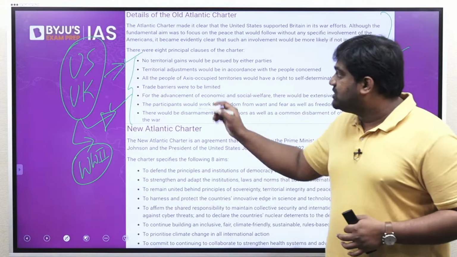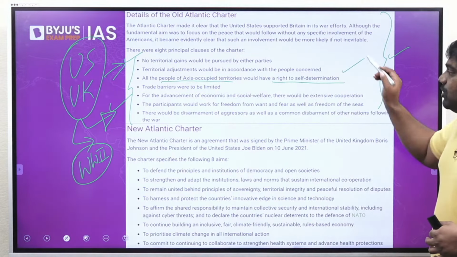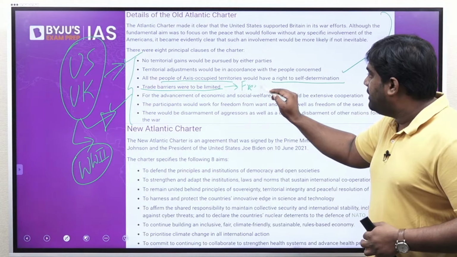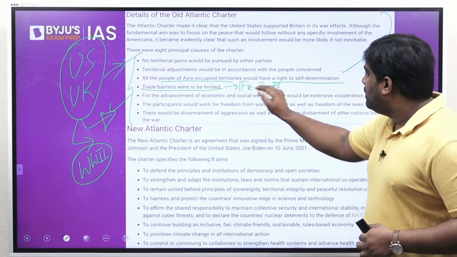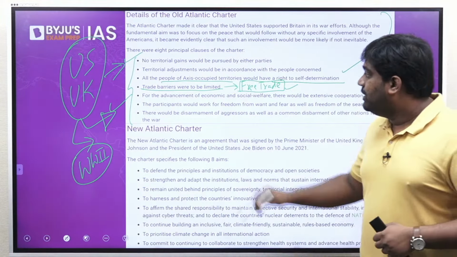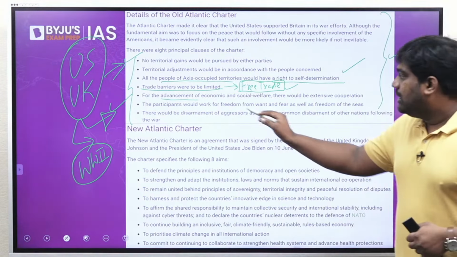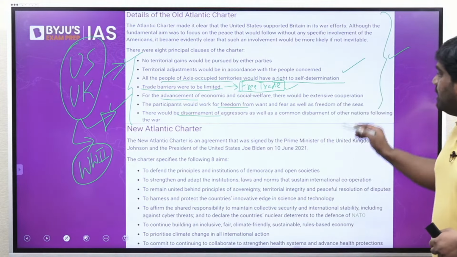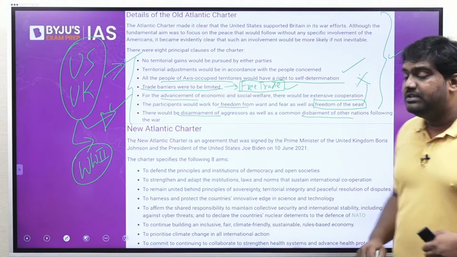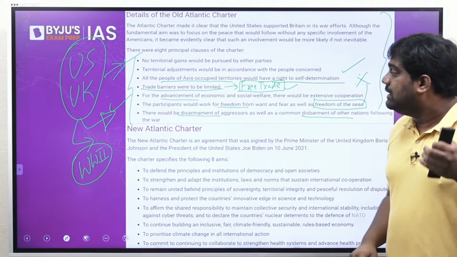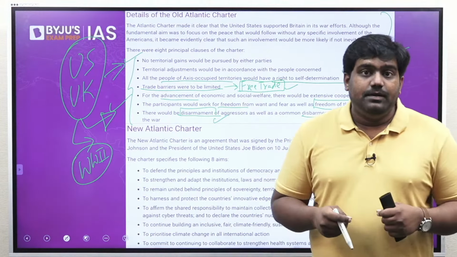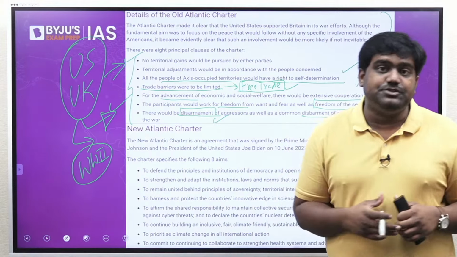It recognized the right to self-determination of people of all countries. It highlighted the need for free trade in order to reduce trade barriers and promote global economic engagement. It also provided for recognizing the right to freedom, especially the freedom of seas, the freedom of navigation without any interruption or disruption. It also committed these countries towards the goal of disarmament in order to reduce the arms race and reduce tensions.